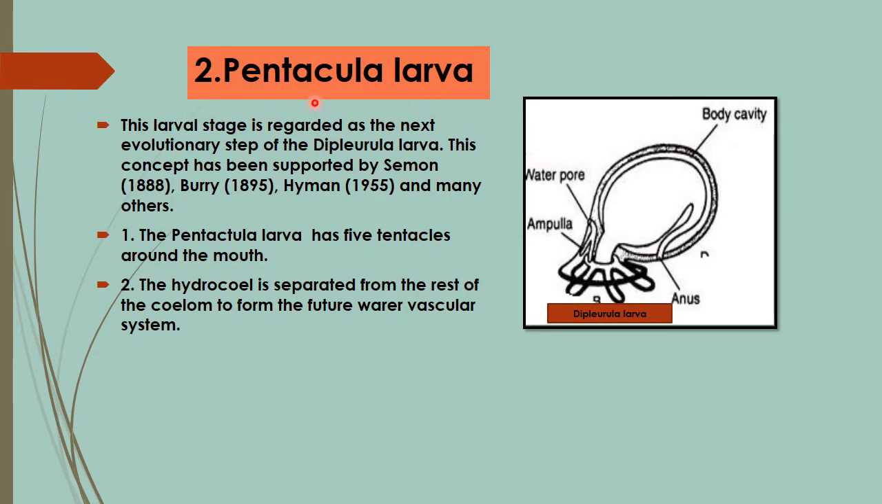The second larval form is the Pentacula larva. This larva is regarded as the next evolutionary step of the diplurula larva. This concept has been supported by Semon in 1888, Bury in 1895, Hyman in 1955 and many others. The Pentacula larva has five tentacles; the name itself indicates penta means five. It has five tentacles surrounding the mouth. The hydrocoel is separated from the rest of the coelom, and it will form the future water vascular system. So these are the characteristic features of the Pentacula larva.